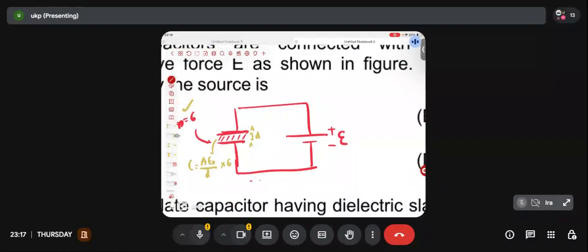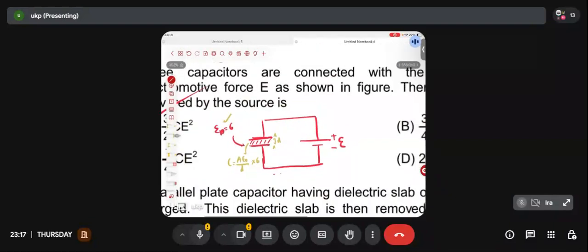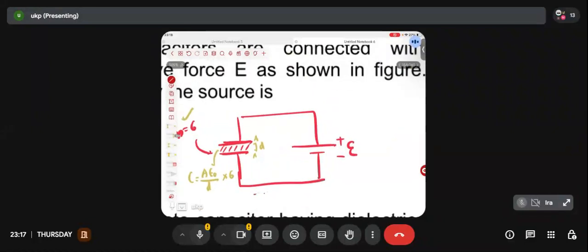Yes or no? Friends, instead of epsilon naught I am supposed to write epsilon naught into epsilon r in this case, right? Because it is filled with a dielectric material of dielectric constant 6. Okay? So how much charge will be delivered, guys?